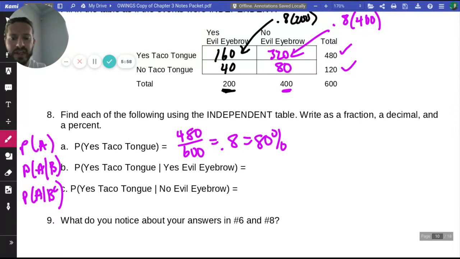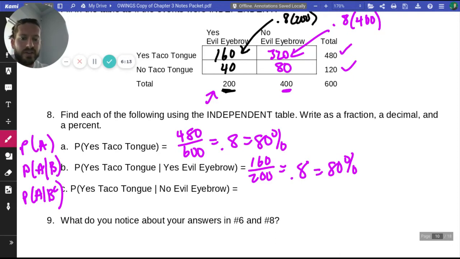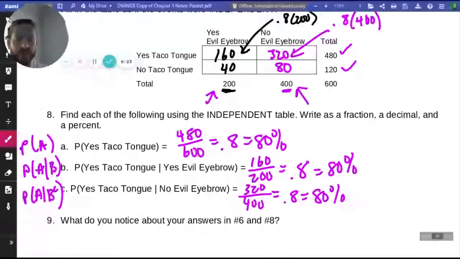Yes, taco tongue, given the evil eyebrow, so we're just focused on this black section there, so that'll be 160 out of 200, which when we divide gives us 0.8 or 80%. Then finally part C, yes, taco tongue, given no evil eyebrow, that's 400 people there, which is 320 out of 400, or 0.8 or 80%.